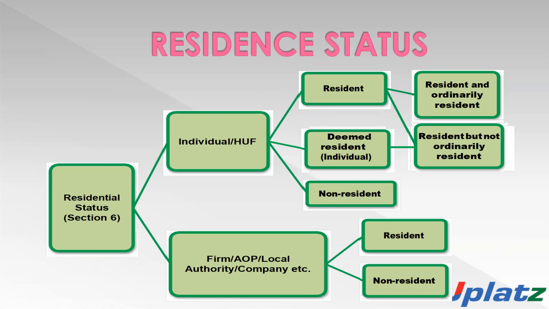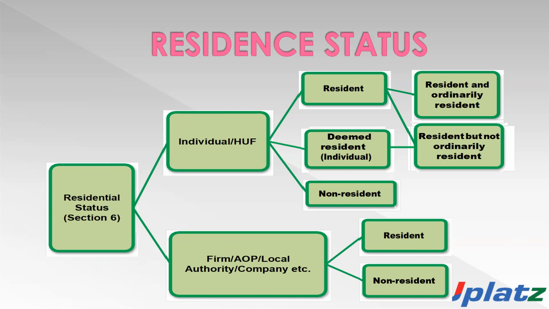Number one, resident of India. Number two, deemed resident of India, and number three, non-resident of India. And residents of India are further divided into two parts: number one, resident and ordinarily resident of India, and number two, resident but not ordinarily resident of India.